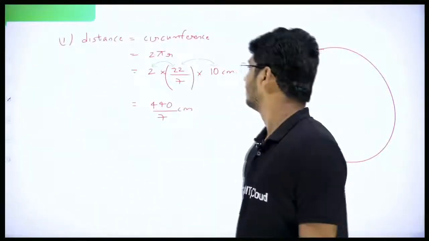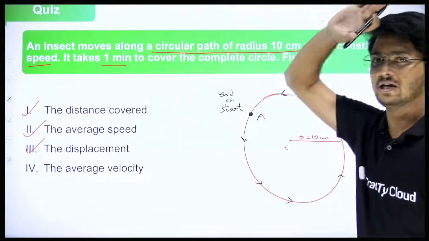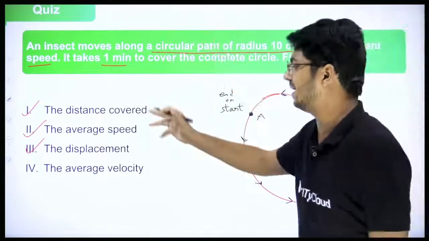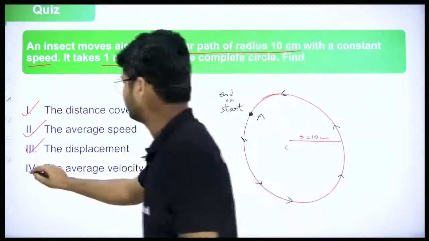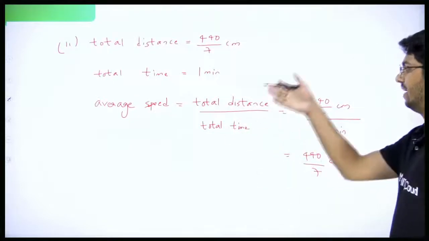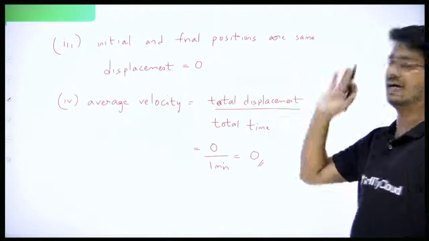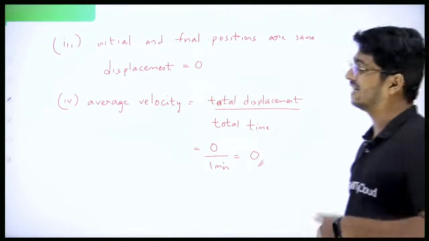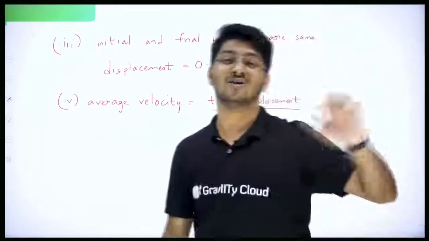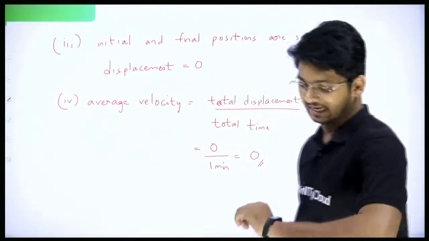Very simple. Similar question, we found out distance and displacement previously. Now we just went into speed and velocity. That's it, nothing else. We just used the formula. You got the distance. For average speed, total distance by total time. Then you got displacement. Then again average velocity. This is like a revision of that question that we have already solved. Clear? Okay, that's good.